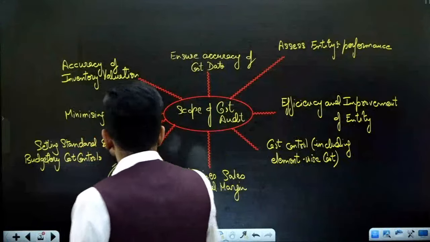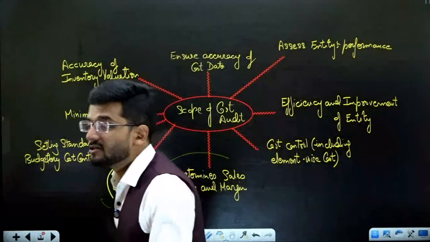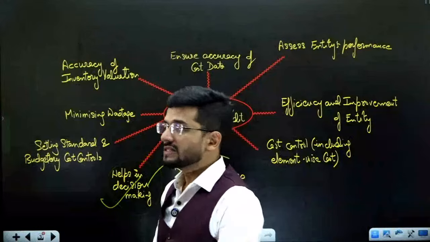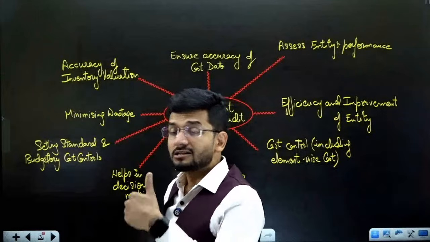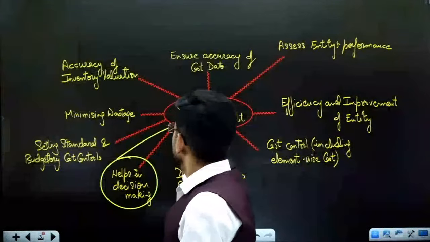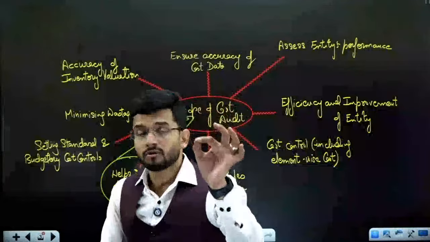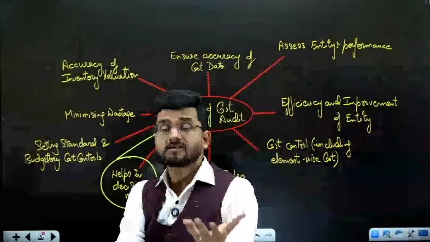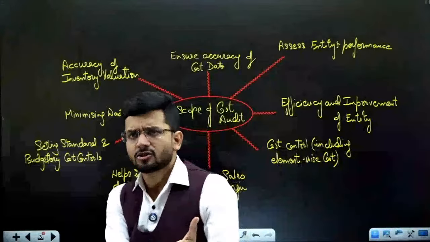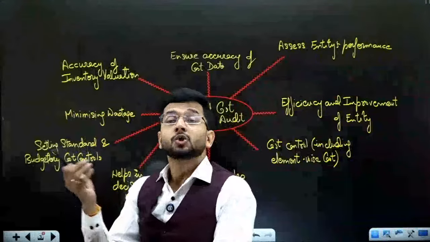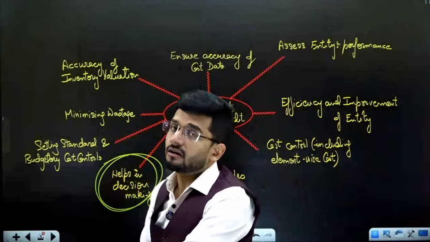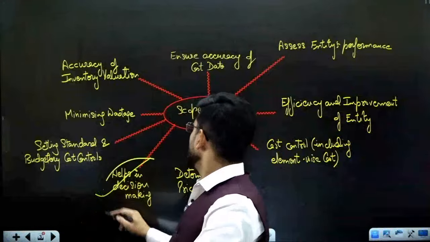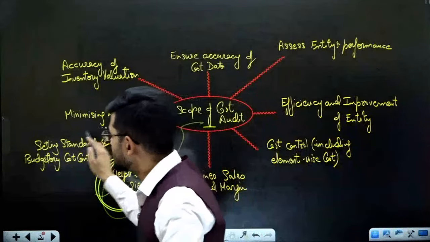Then help in decision making. Cost audit definitely helps management in taking critical decisions, like if a product is underperforming, not performing well, giving us losses, then can we discontinue that product? Such kinds of decisions are taken with the help of the cost audit report. Whatever is in the cost audit report forms a basis for taking such decisions. Yes, the decision is taken by the management, but to assist management in taking the decisions, we take help of the cost audit report. So the cost auditor helps in making decisions.